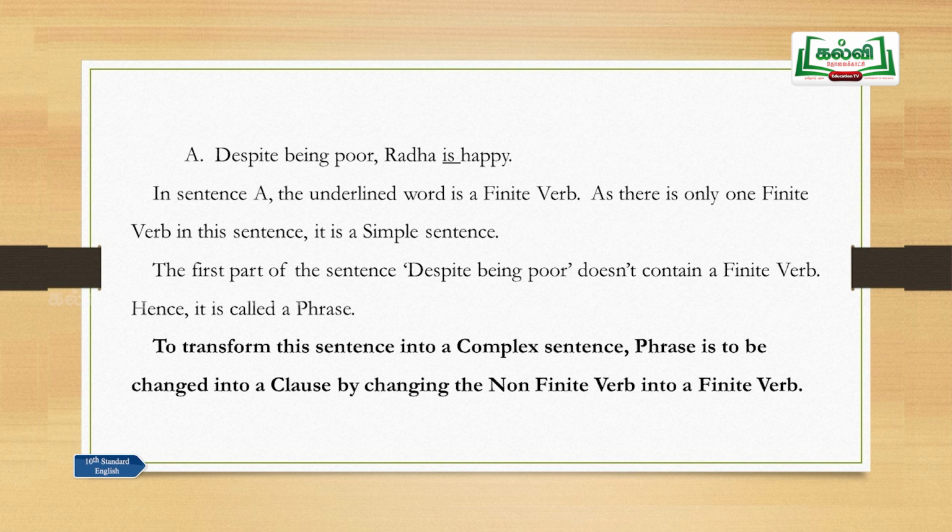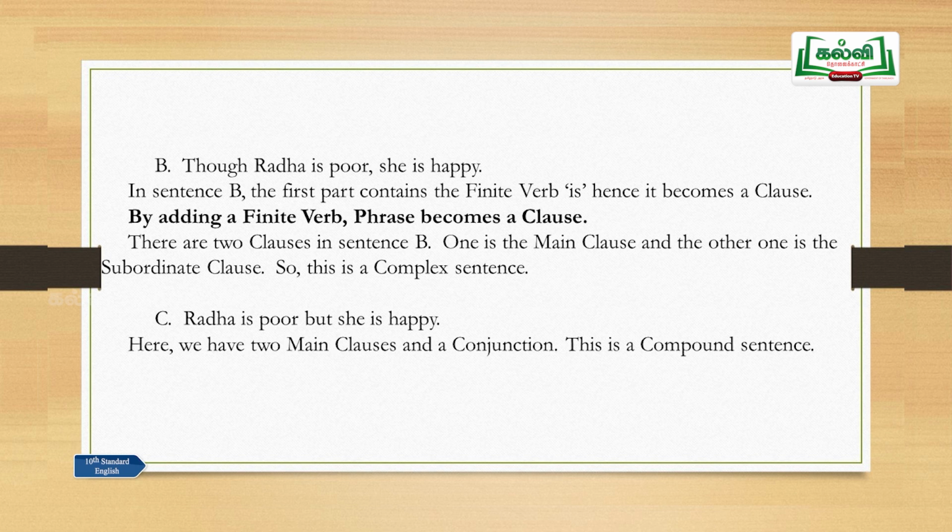What do you have here? Being, that is a non-finite verb. Change this non-finite verb into a finite verb. So, what will you get? You will get a clause. See sentence B. Though Radha is poor, she is happy. I have changed being into is, and I have added one word here, though. Though Radha is poor, she is happy.